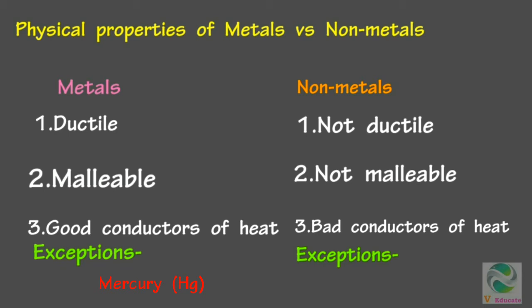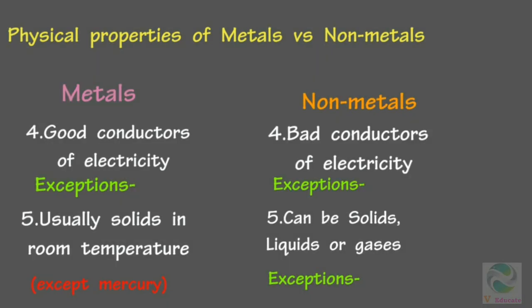Non-metals are bad conductors of heat. So are there any exceptions? Yes, diamond is an exception which is a good conductor of heat. The next property is conductance of electricity. We all know that metals are good conductors of electricity. But are there any exception? Yes, aluminium is one of the poor conductors of electricity, which is a metal.